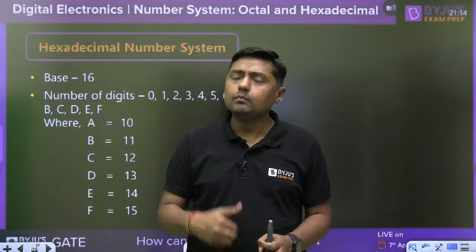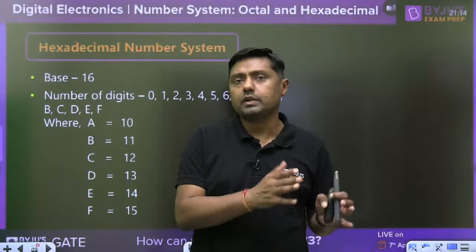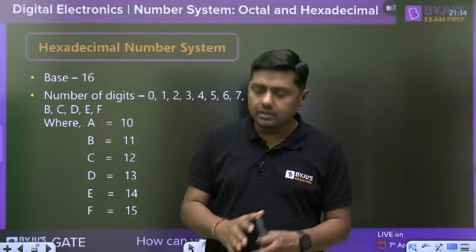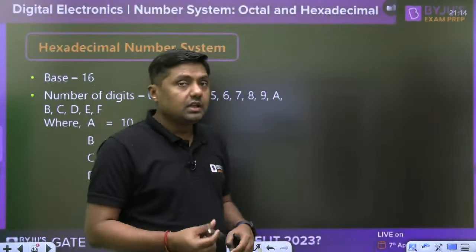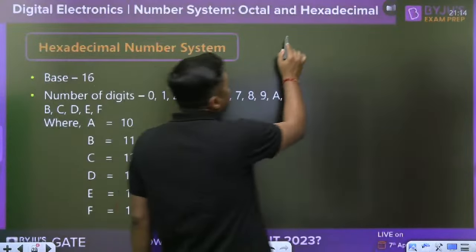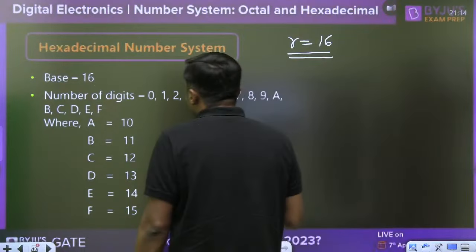Octal. And again we will consider binary to hexadecimal, binary to octal, octal to hexadecimal, hexadecimal to binary, each and everything. Then if it is a hexadecimal number, what is the base or radix? 16. The base or radix is 16.